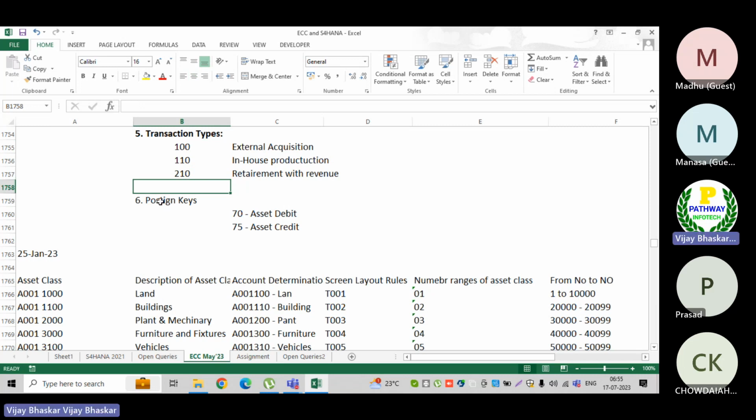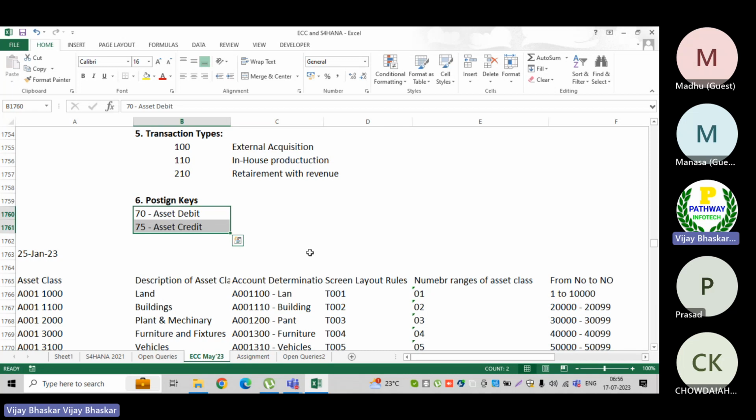Then posting keys. The posting keys in asset accounting: 70 is the asset debit, 75 is the asset credit. When are we going to use the asset debit?